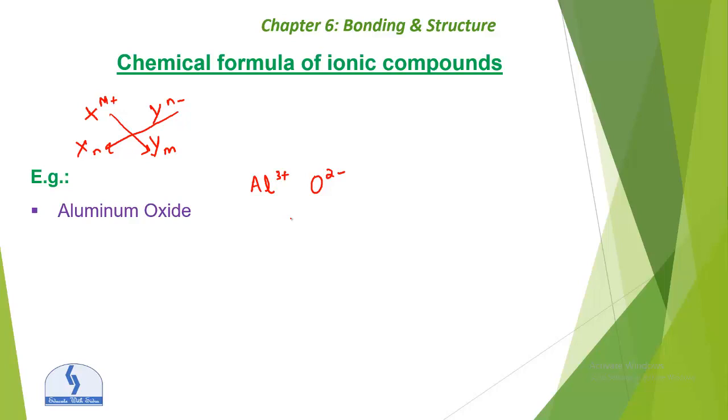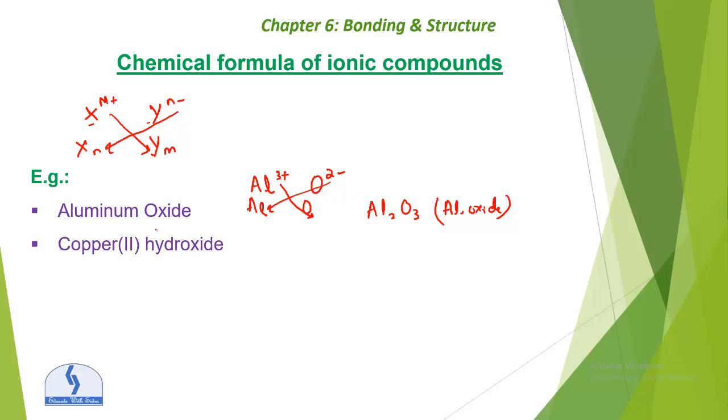Now how will we achieve the formula? Just think about it. Look over here. This is aluminium, this is oxygen. Now write aluminium again here and oxygen again here. The 2 from the 2 minus will come to the opposite side, and the 3 will come here. So that will become Al2O3, the aluminium oxide. So this is all about the chemical formula of an ionic compound. Now another example is copper(II) hydroxide: copper 2 plus and hydroxide OH minus. So what will it become?